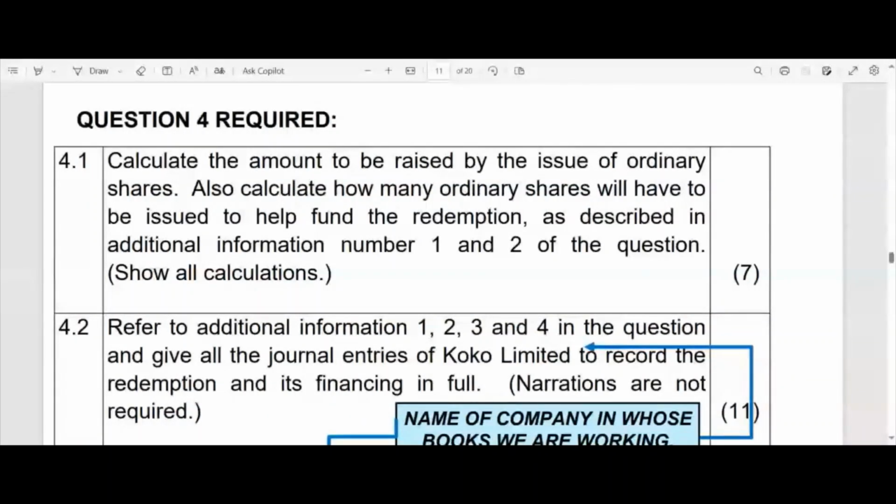You cannot redeem your preference shares at a discount. That used to be possible under the old Companies Act, the 1973 Companies Act, but the 2008 Companies Act has prevented that. So a company cannot cheat their preference share investors anymore. They can only give them more, not less than what they've invested.